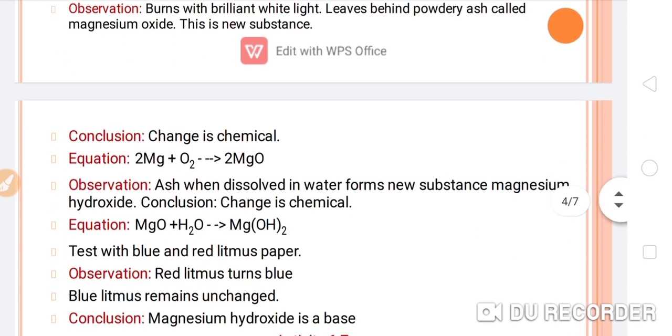So what will be the equation? This is the magnesium ribbon, and when you expose it to the flame, it reacts in the presence of oxygen and converts into magnesium oxide. So this is the product.